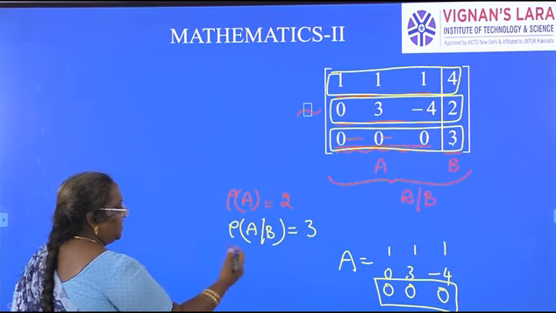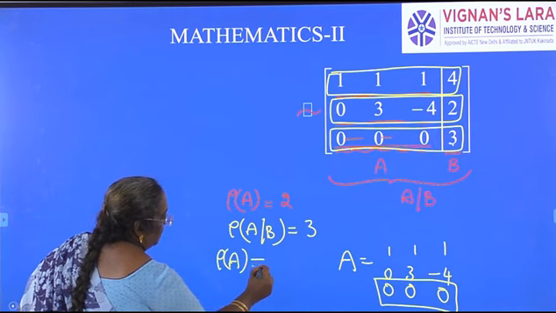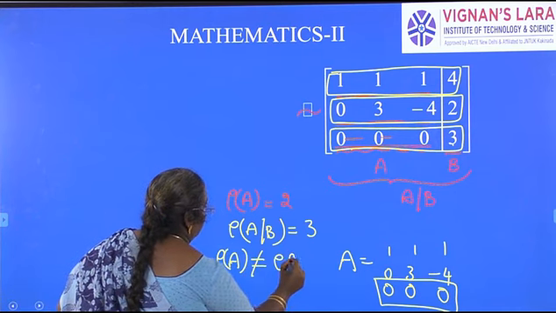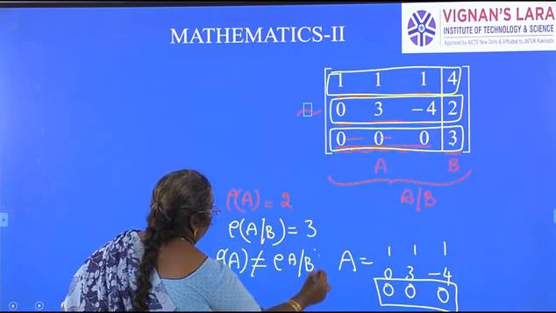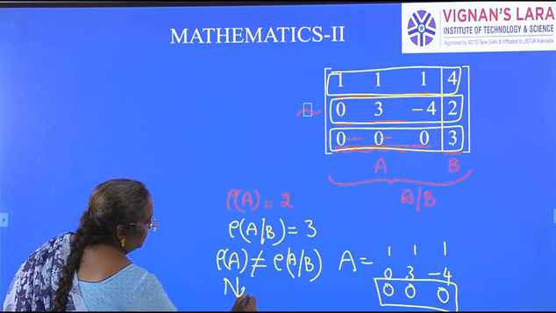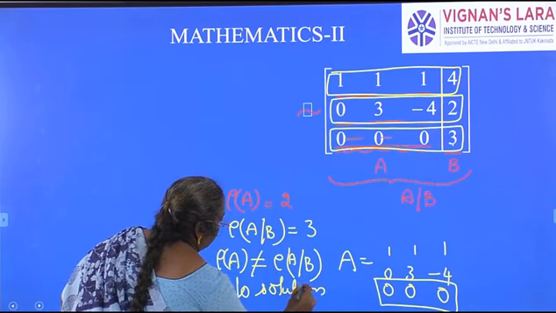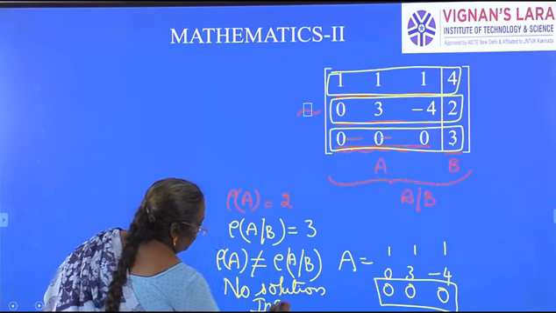What is that we have observed here? Rank of A is not equal to rank of augmented matrix. So what is the inference? Therefore, the given system has no solution, or the system is inconsistent.